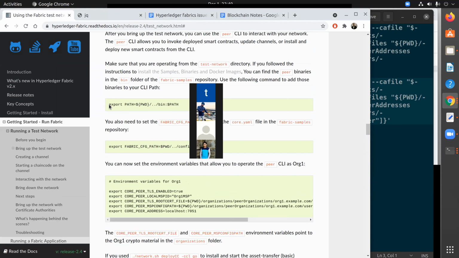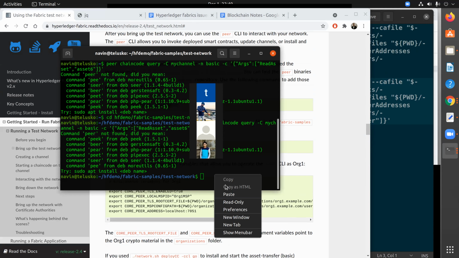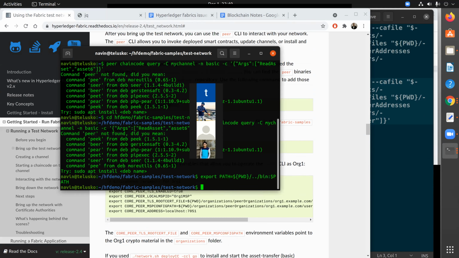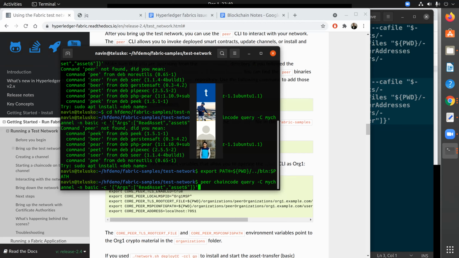Let me set the path again. Yes, this part only. Try with this part. Sorry. Try it with this part. Yeah. Now it should work. Yeah, but we also need config, right? Yeah.